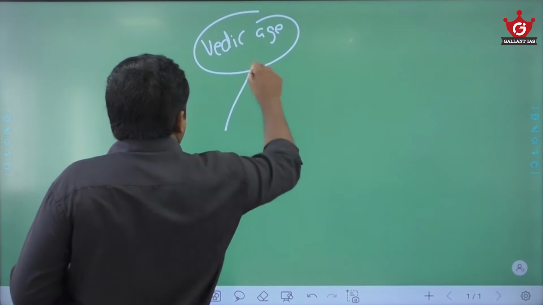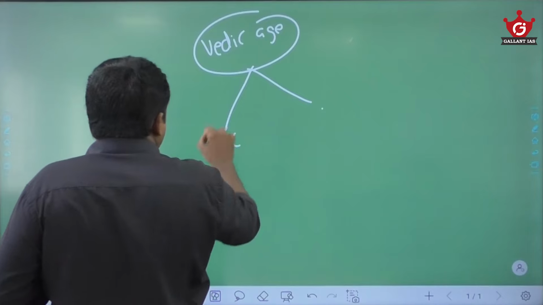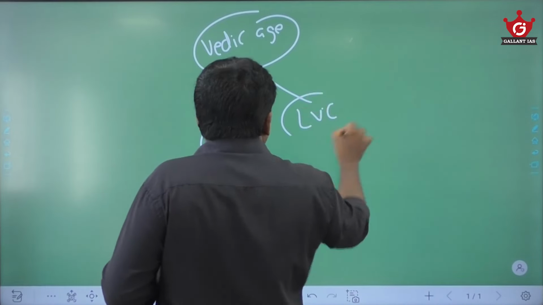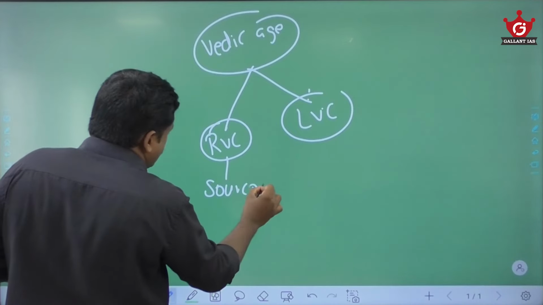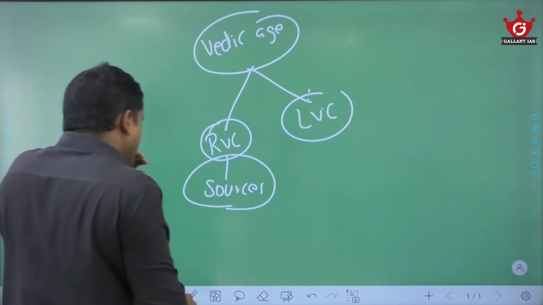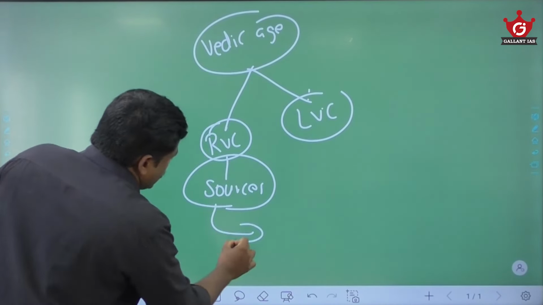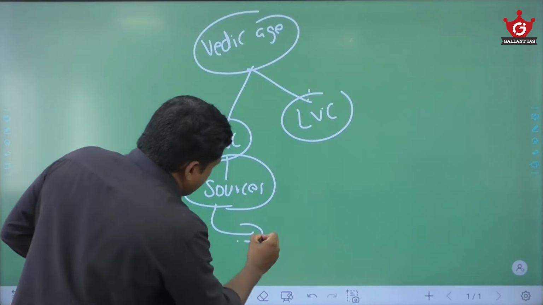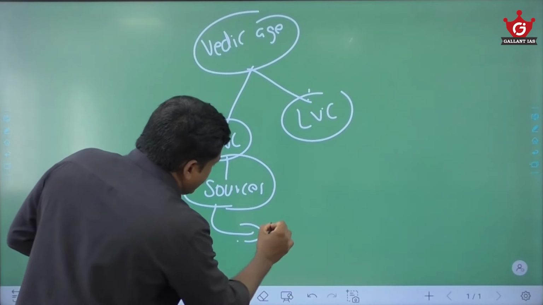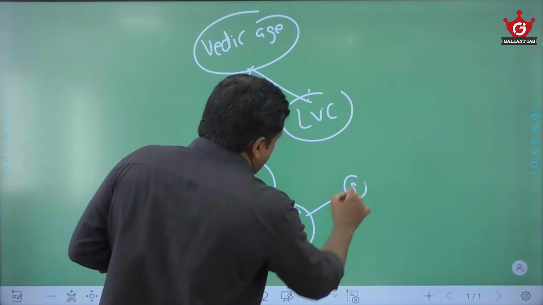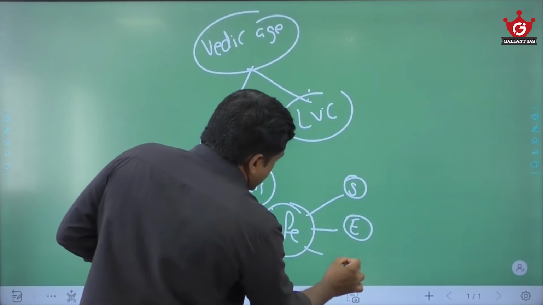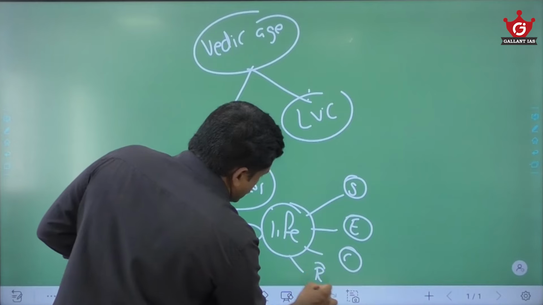Okay, the Vedic age, I broadly divide it into RVC and LVC. Then again, for RVC, I will talk about the sources. What are the sources which you talk about for this RVC? Then I will talk about the common life of the RVC people. It has subdivisions: social life, economic life, cultural life, religious life.